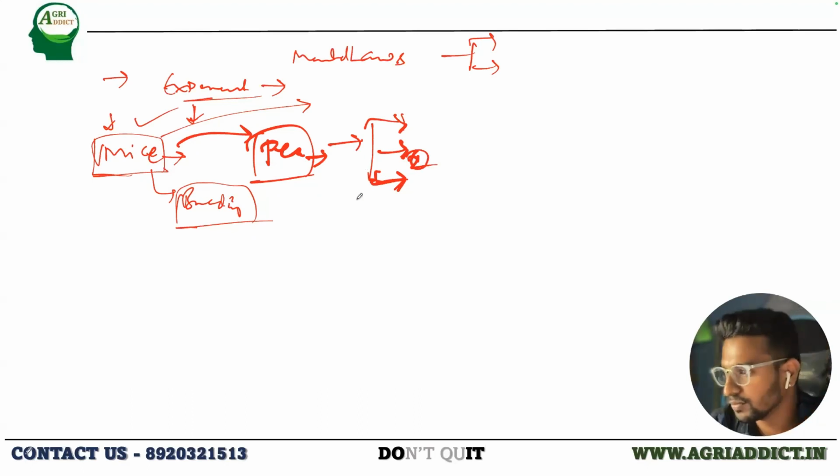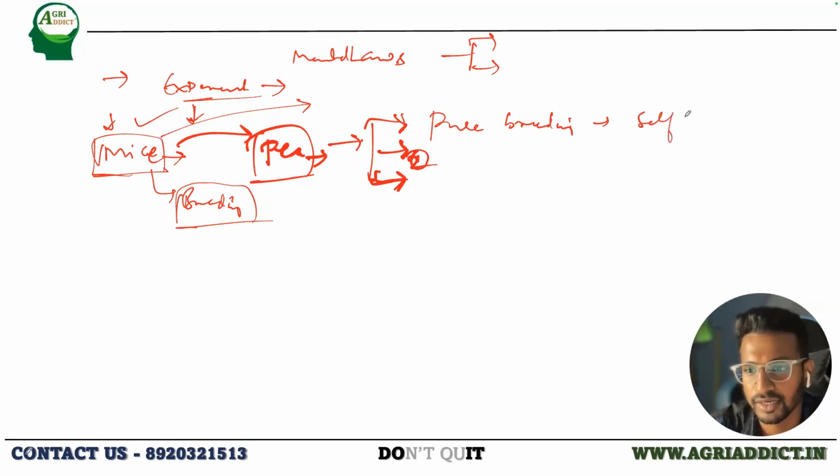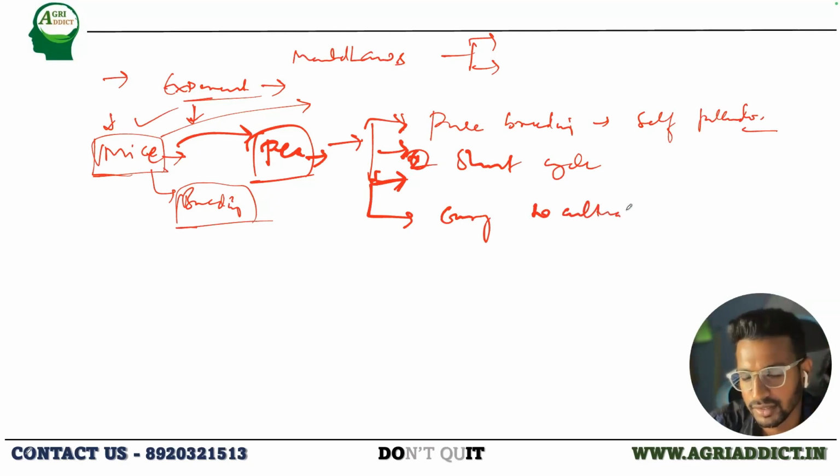It completes its life cycle in a short period of time. It was pure breeding or self-pollinated. First, the short life cycle, and it is also easy to cultivate. It is bisexual. Yes, sorry, it is bisexual. It is self-pollinated, bisexual. Okay, fine. So larger seed size. Yeah, larger seed size.